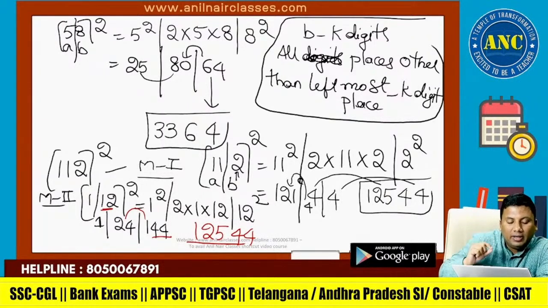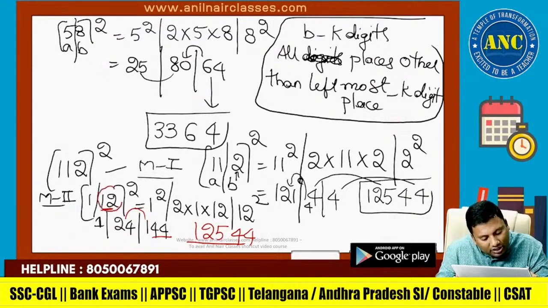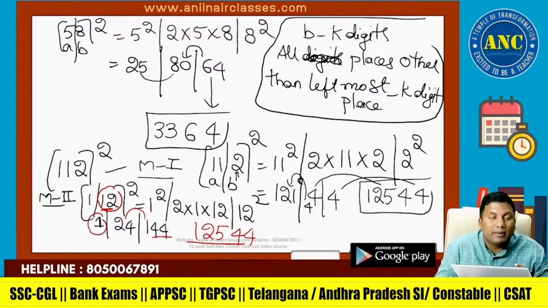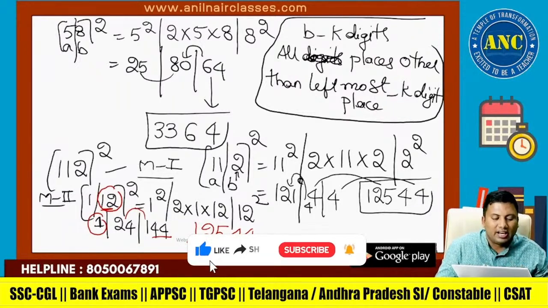Again I am repeating. A is 1 and B is 12. A square, 2AB and B square: 1, 24, 144. If B is taking 2 digits, anything other than the leftmost place, every place will have 2 digits. 144, the last 2 digits are 44. 1 carried. 24 plus 1 is 25. The leftmost is written as it is.